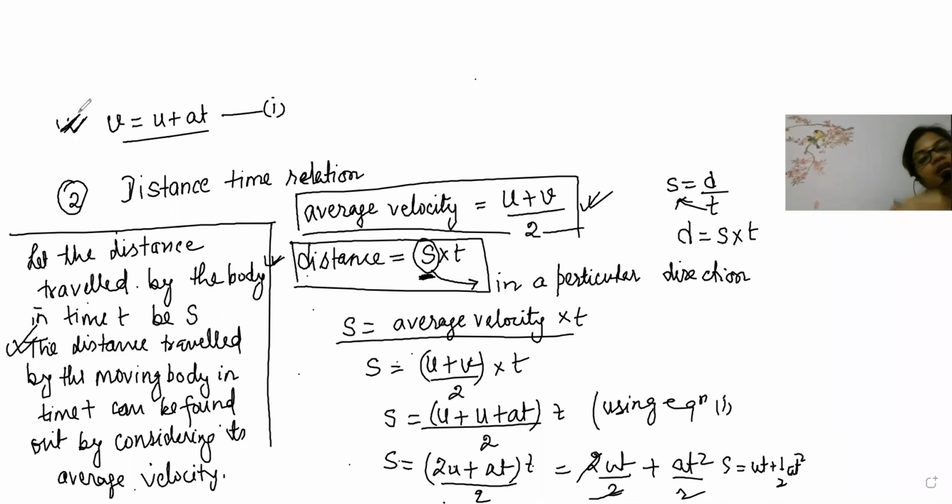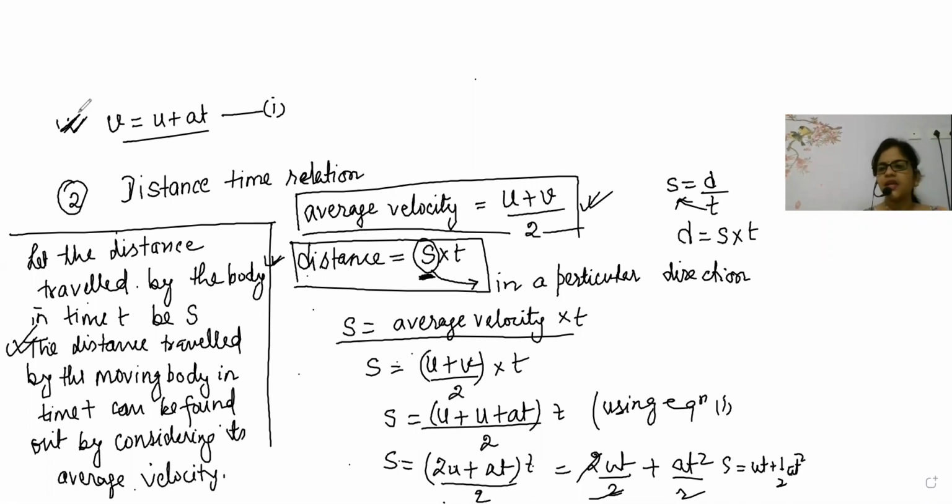And now the second equation of motion says that. So what we are doing here is, Kanishka and I are talking about the second equation of motion. Now with the help of this example, try to understand the second equation of motion.